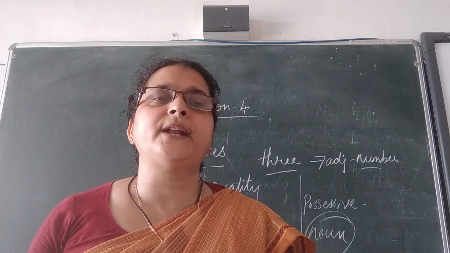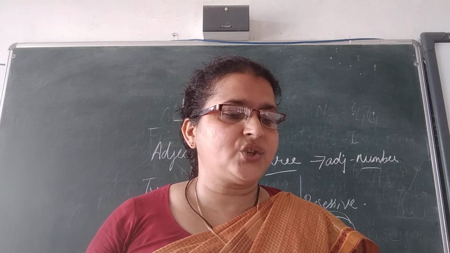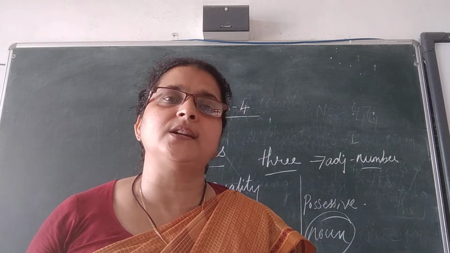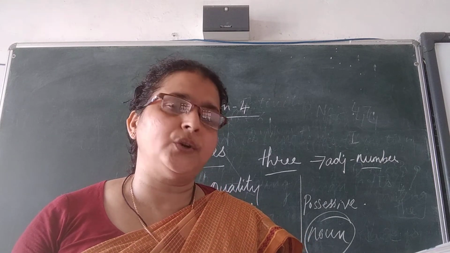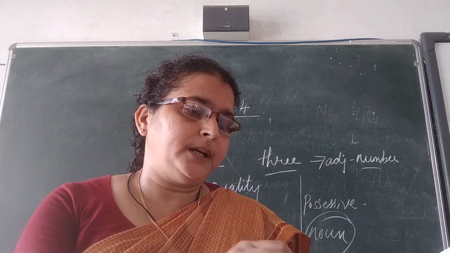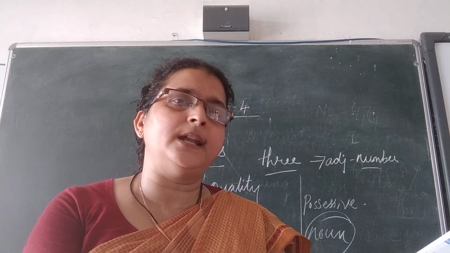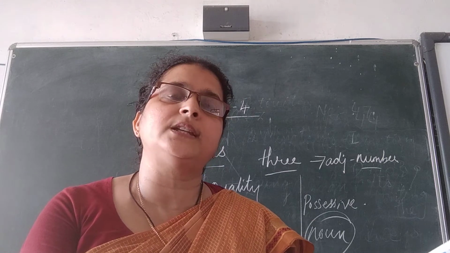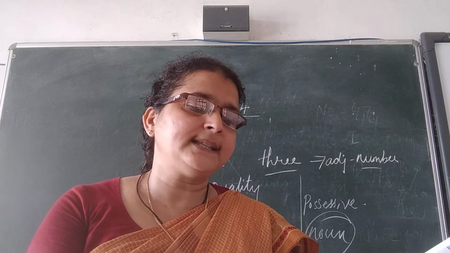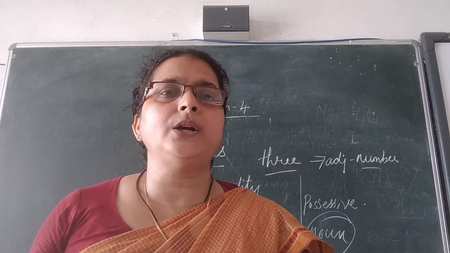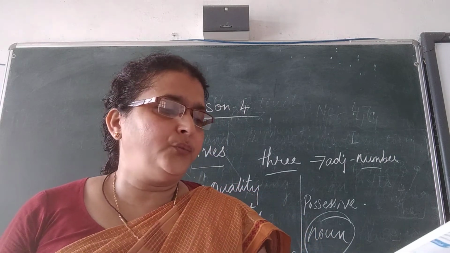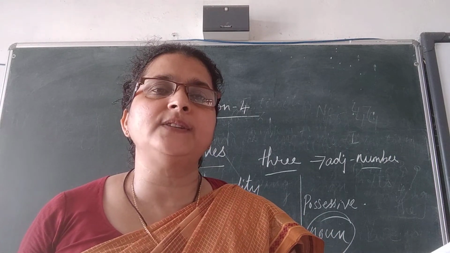Now the next sentence, for example, we can say, which mango can be better? Or which mango can be eaten? Which is here interrogative, mango is here noun. So it is used along with a noun to ask the question. Which is interrogative and mango is a noun in the sentence. So it is asking questions here, which mango can be eaten? Okay, so here which is used as the interrogative adjective.